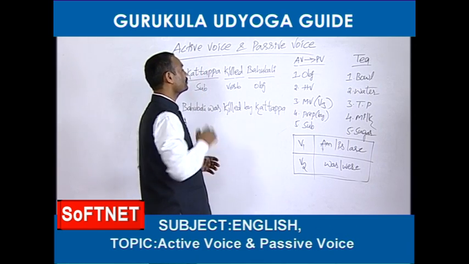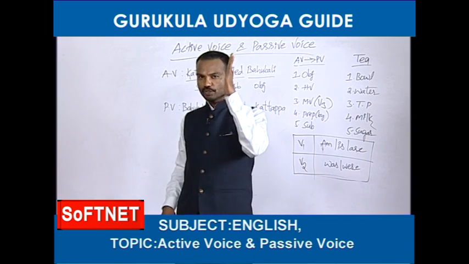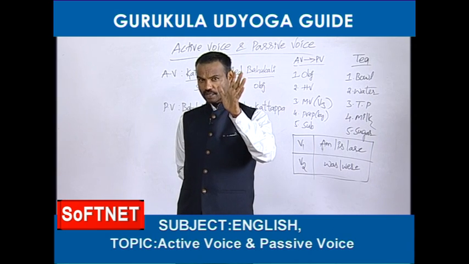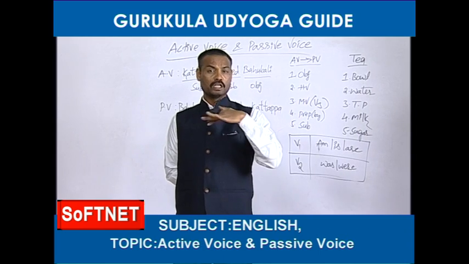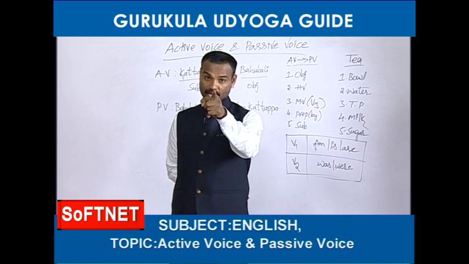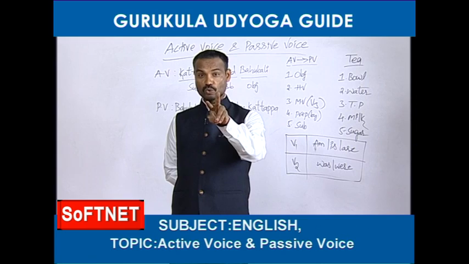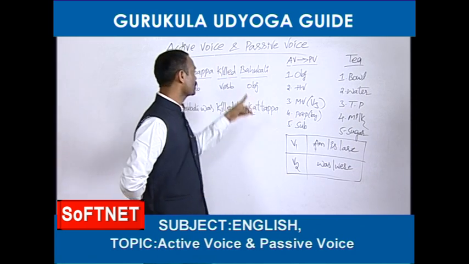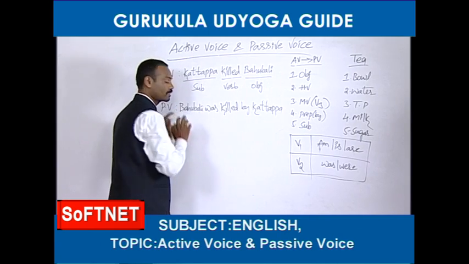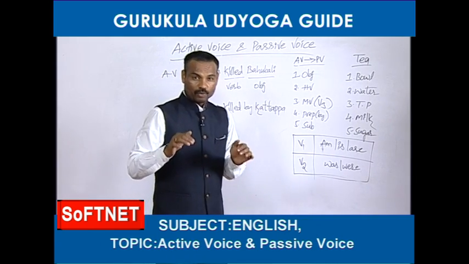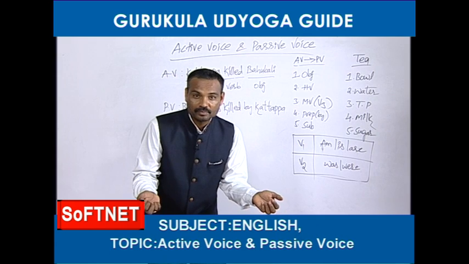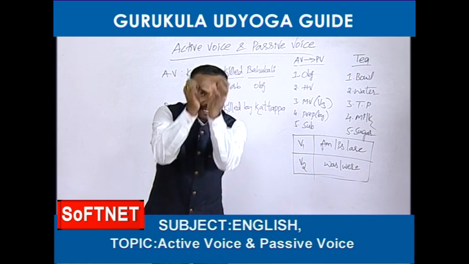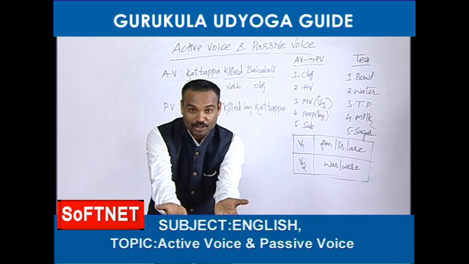So we came to know the object. How to find out the object? Whenever you would like to know where is the object in the given active voice, first you should catch the verb in the given active voice. After catching the verb, you should ask a question by using what or whom. Whom did he kill? The coming answer is called the object. So Bahubali is the object. Yes. Why did I tell you this Ramayanam? Because if we want to change an active voice into passive voice, we need the object. That's why I have told you this Ramayanam.